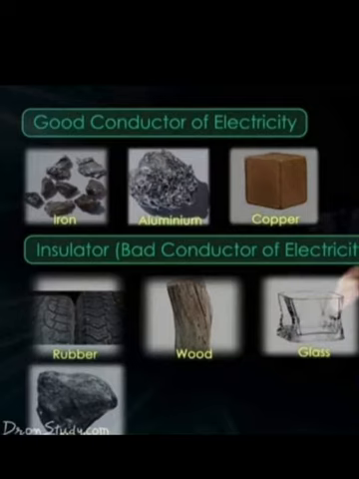Find out whether a particular substance conducts electricity or not. How can you find out? You can connect it with a battery and bulb. If the bulb glows, then what will happen? Current is passed through that circuit, right? The bulb doesn't glow means current is not passed through that circuit. These all things you already learned.